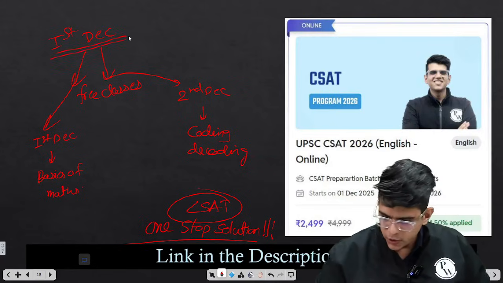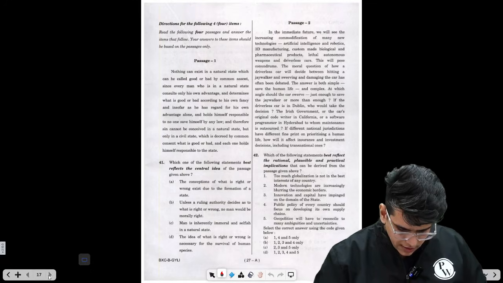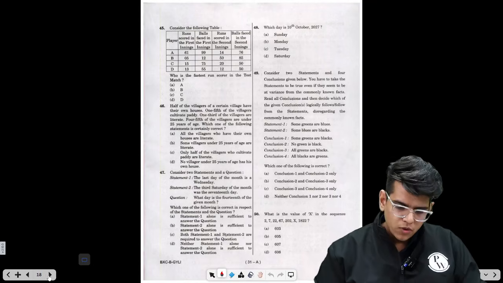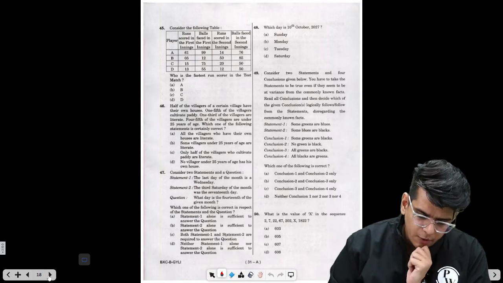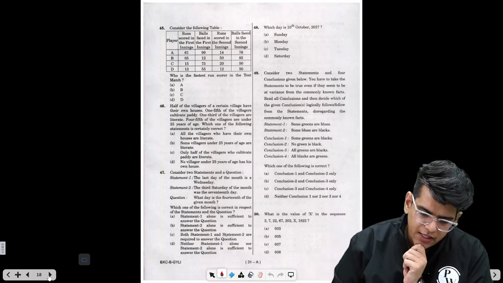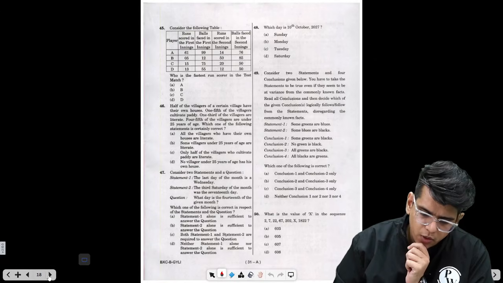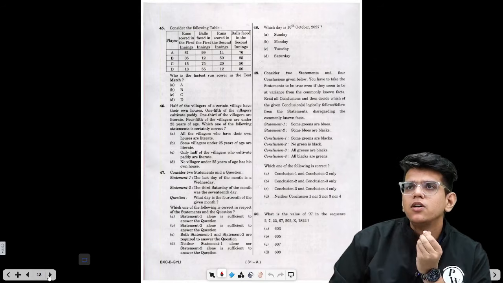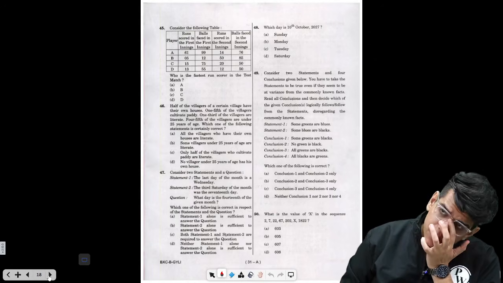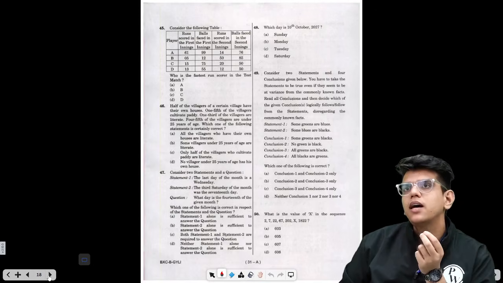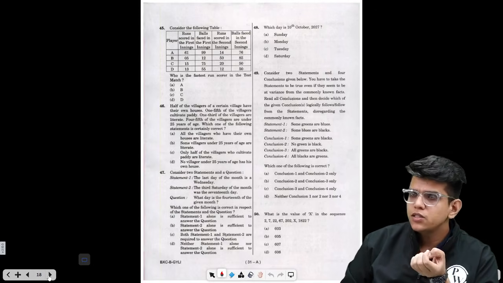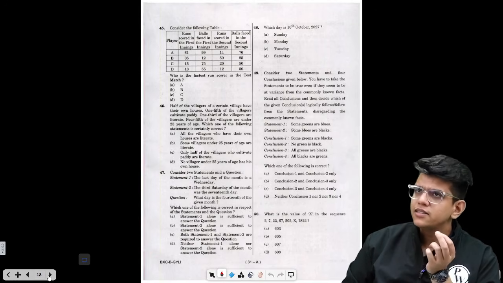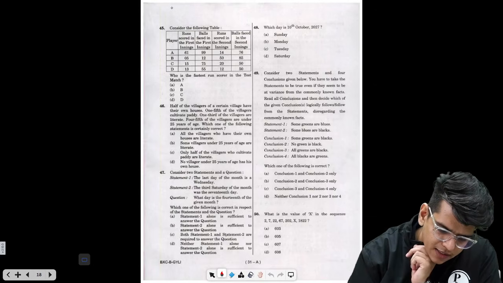Now let's continue and solve some more questions. Let's find more easy questions from reasoning and quant. So question number 45. Runs scored in the first innings, balls faced in the first innings, runs scored in the second innings, balls faced in the second innings. Who is the fastest run scorer? The question is asking you who has the highest strike rate. That means who takes the minimum number of balls to score more runs. So basically in such cases what you need to calculate is runs per ball.